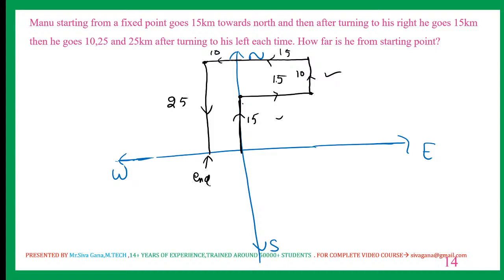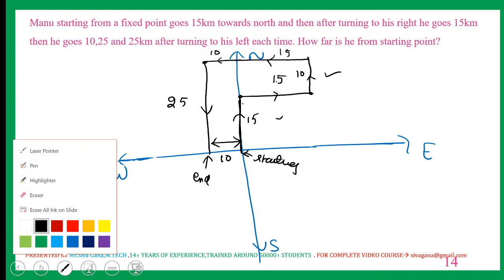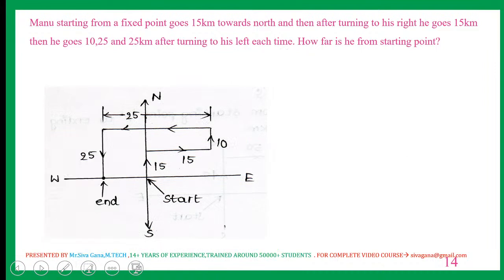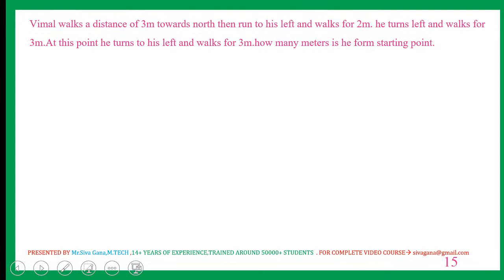This is the ending. How much? This is the starting, right? This distance is 20, obviously. This distance is 10, obviously. So how far is he from starting? Just 10. The way you draw the diagram is important. Let us see the exact diagram I just drew. Right, the answer for this question is how much? This is 15. This is 10. That 10 is also this. So the answer for this question is 10 kilometers.